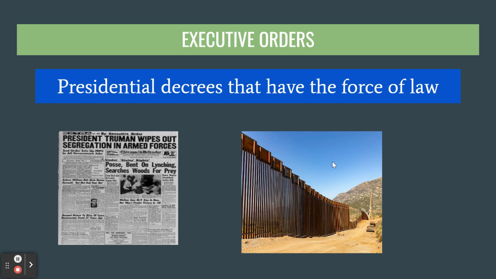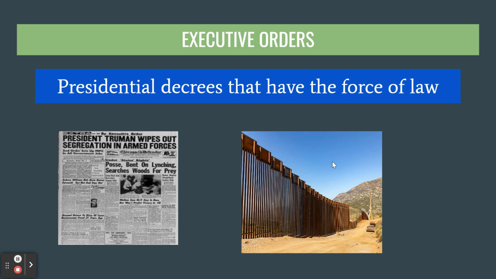So some famous examples of executive orders: President Truman, because Congress was unwilling to pass a law that desegregated the military and moved away from separate white and African American units, passed an executive order that accomplished this himself. From his standpoint, if Congress wasn't willing to do this, he was going to establish an executive order that did it. Also, President Trump with the wall.